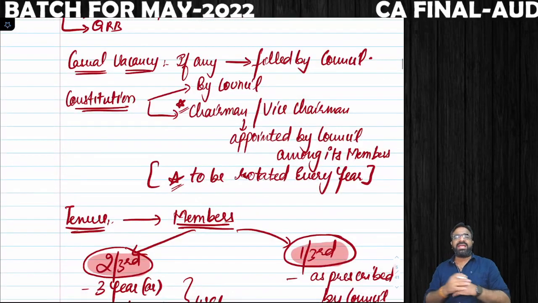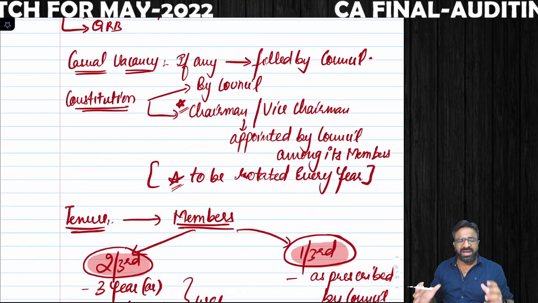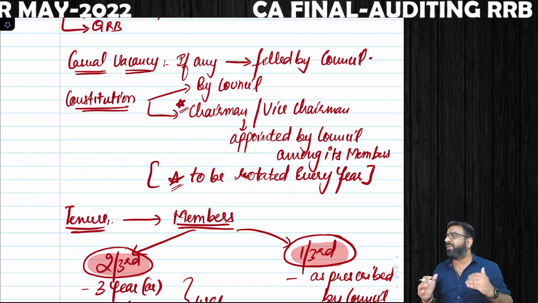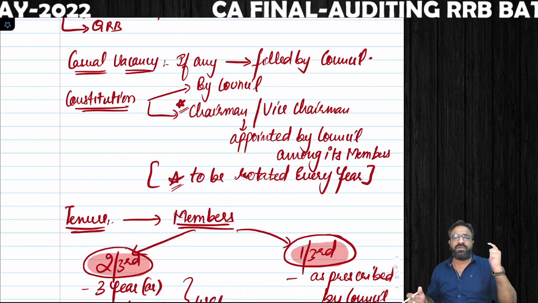Next point, casual vacancy. Sir, what is the casual vacancy? If in the peer review board any casual vacancy comes, or any of the members resigns or gets removed, it is immediately filled up by the council.